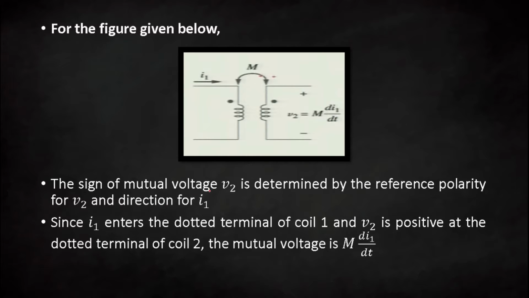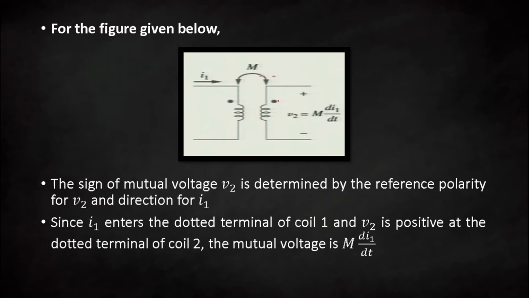So the sign of mutual voltage V2 is determined by the reference polarity of V2 and the direction of I1. The reference polarity of V2 is plus here and minus here, and the direction of current is this. Since I1 enters at the dotted terminal of coil 1 and V2 is positive at the dotted terminal, the mutual voltage is positive.